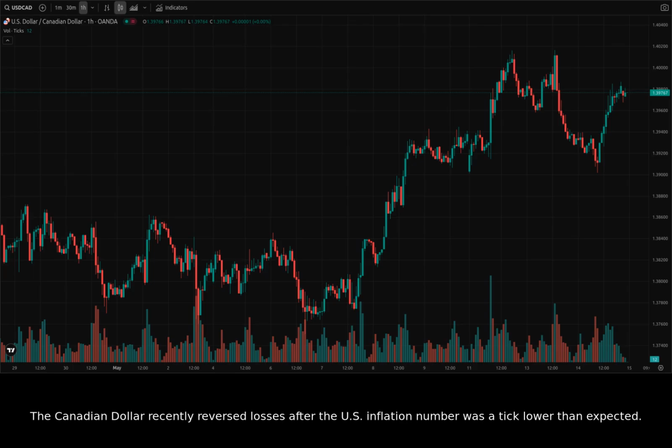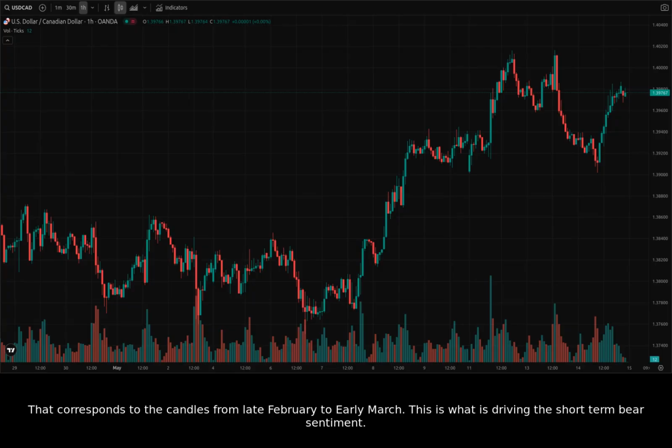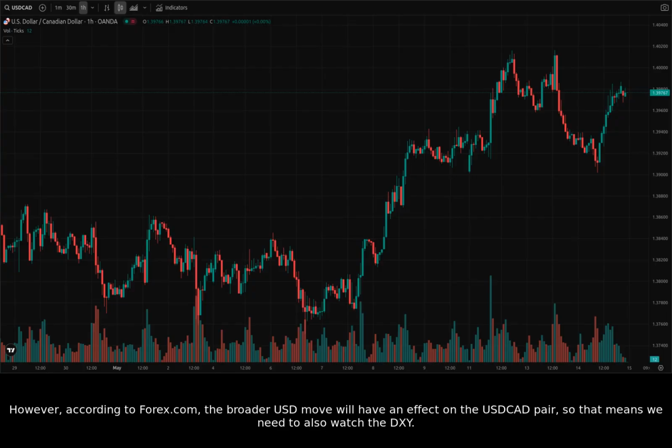The Canadian dollar recently reversed losses after the US inflation number was a tick lower than expected. That corresponds to the candles from late February to early March. This is what is driving the short-term bear sentiment. However, according to Forex.com, the broader USD move will have an effect on the USDCAD pair, so that means we need to also watch the DXY.